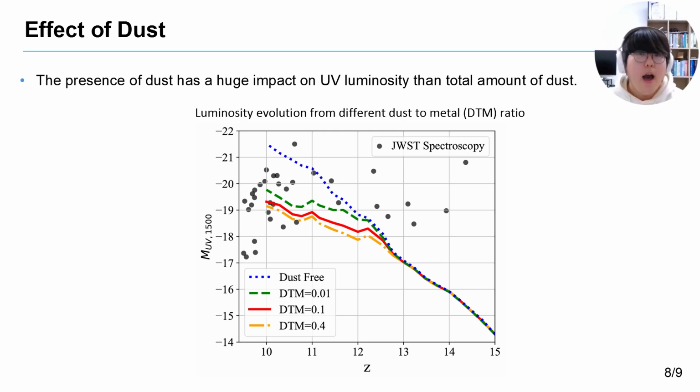Finally, we explore how dust affects the galaxy luminosity by changing the dust-to-metal ratio from 0 to 0.4. At higher redshift, the difference is negligible because dust production is still low, but after redshift 12, the luminosity begins to diverge depending on the dust-to-metal ratios. Interestingly, the difference between the dust-free and dust-included models is much larger than the differences among the dust-included models themselves.